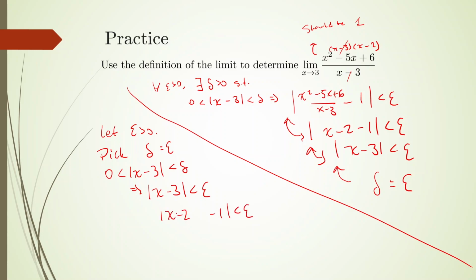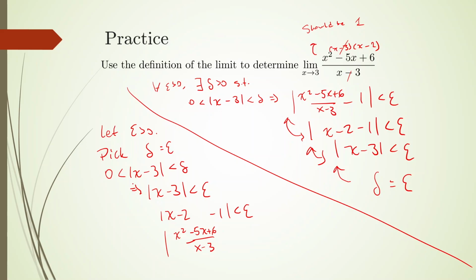This x minus 2 expression is x squared minus 5x plus 6 over x minus 3. The reason we can replace that is that we don't care about what happens at 3.